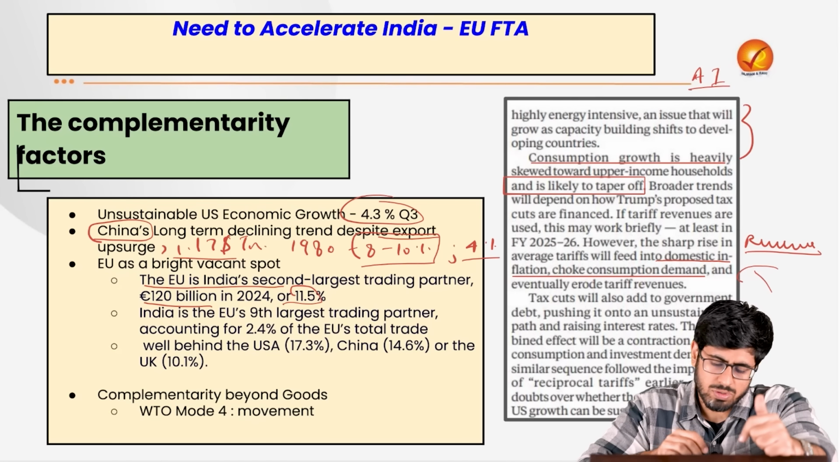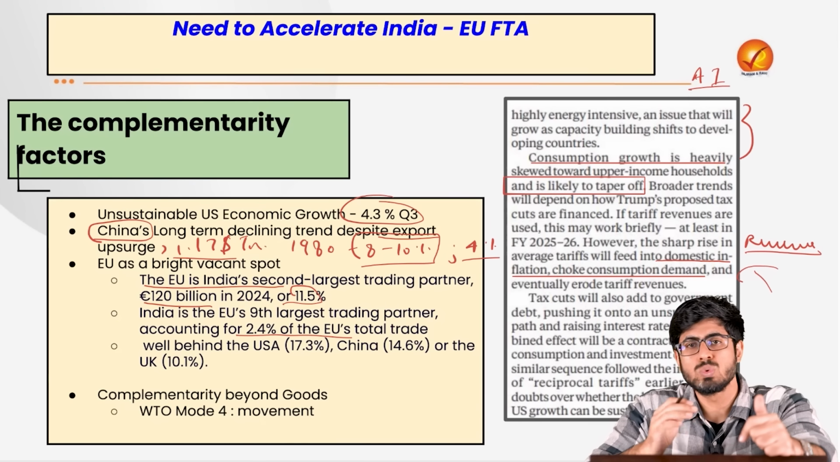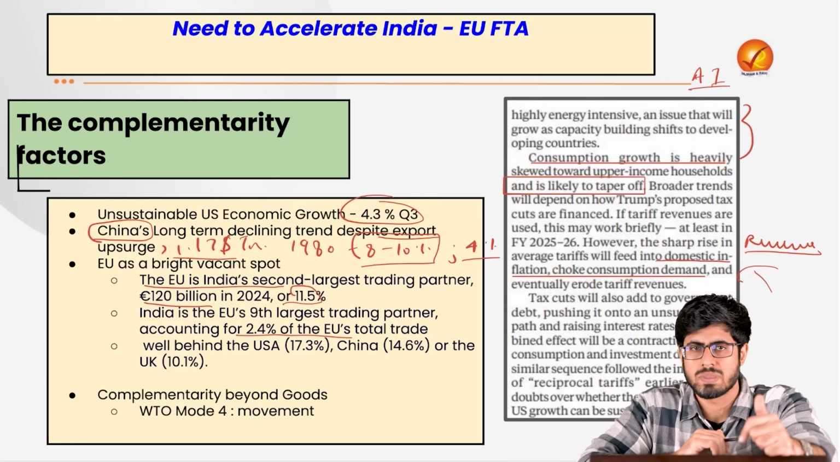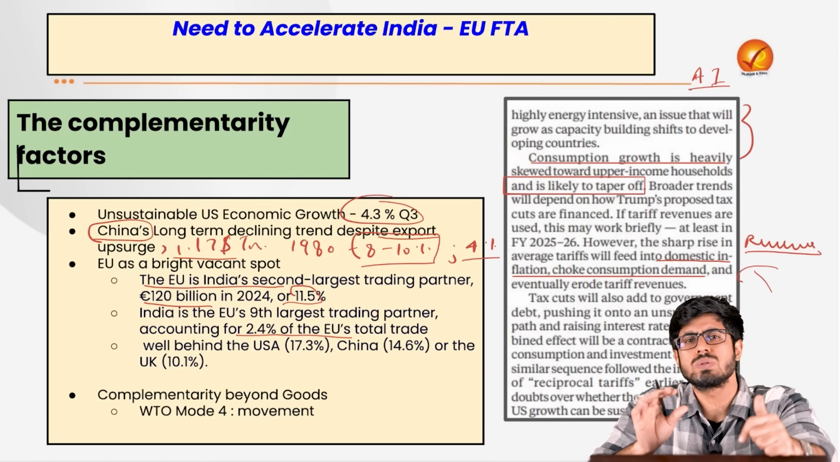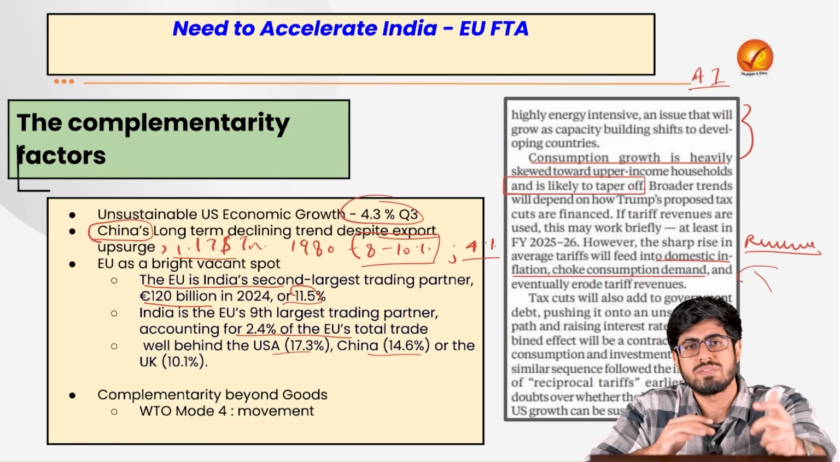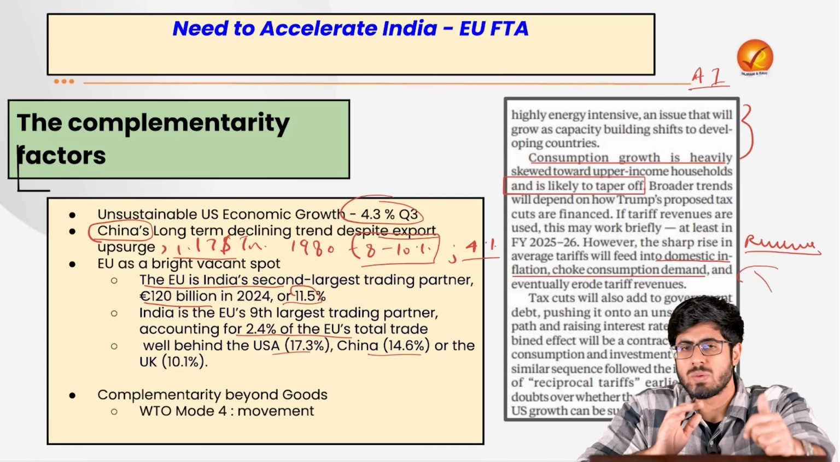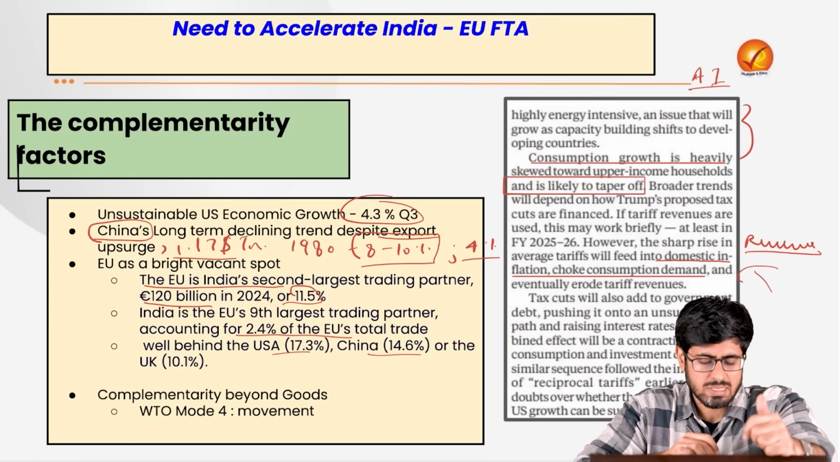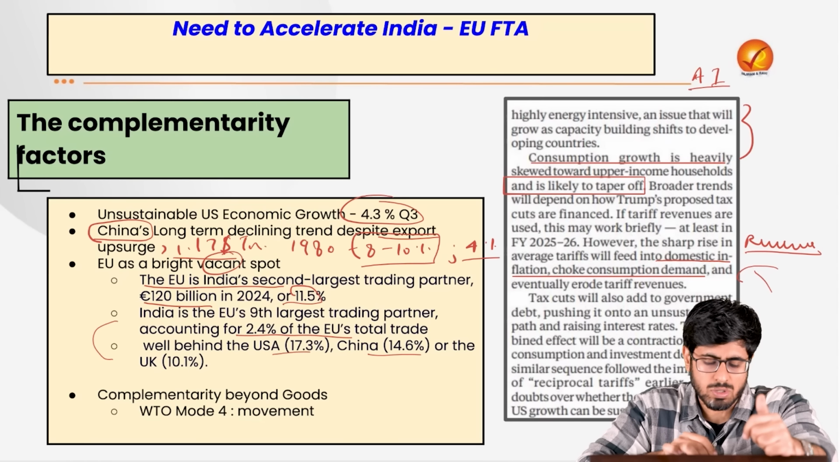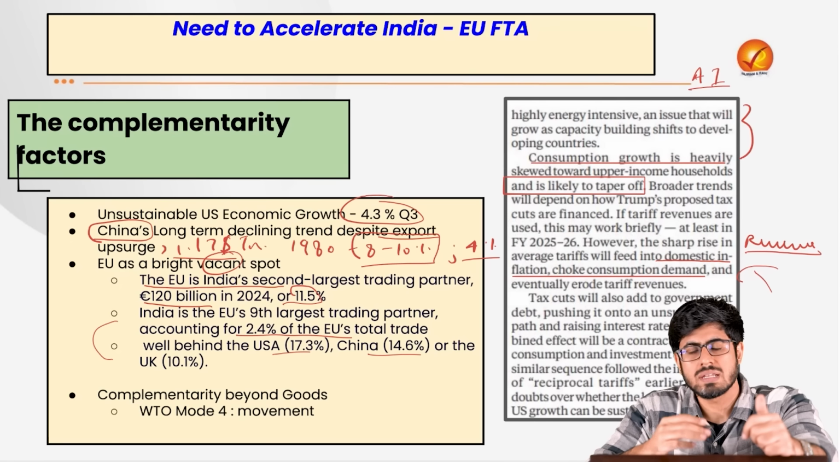But if we take it overall, India composes only 2.4% of all the trade that the European Union does with all the countries. Whereas if we compare with USA and China, their numbers are 17 and 14% respectively. What does this show us? This shows us that while the European Union is a bright spot, it is also a vacant spot. It is a partnership that is still in the offing.